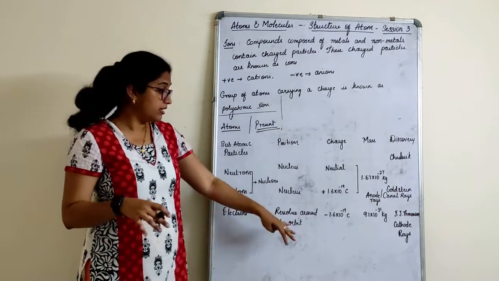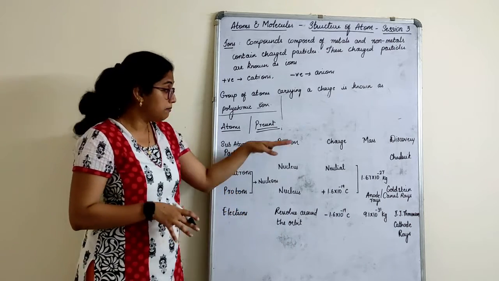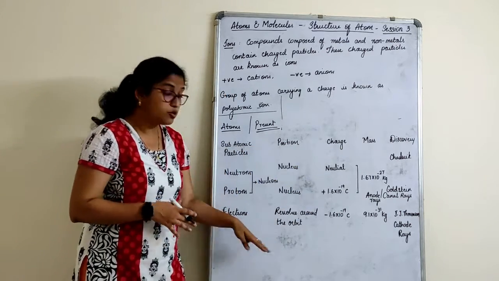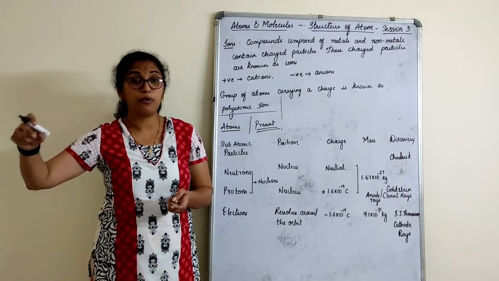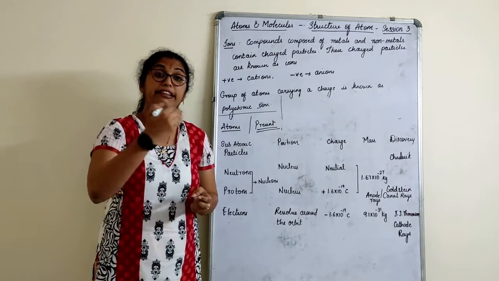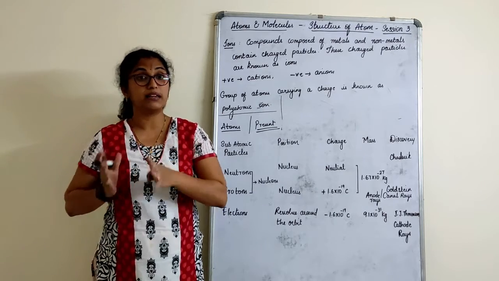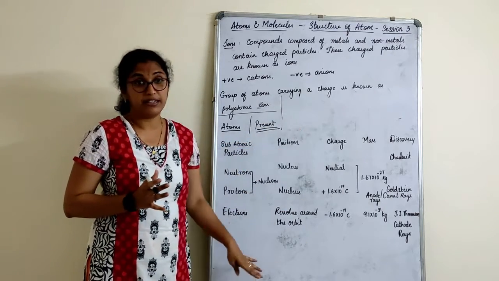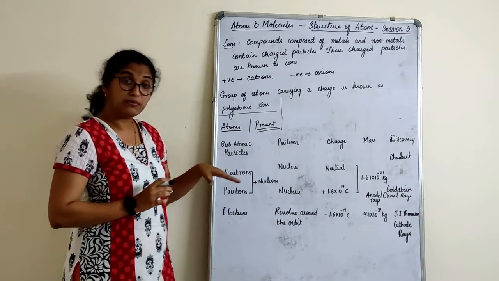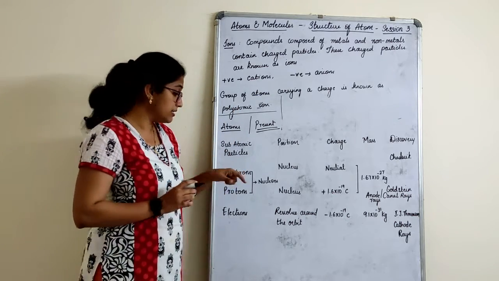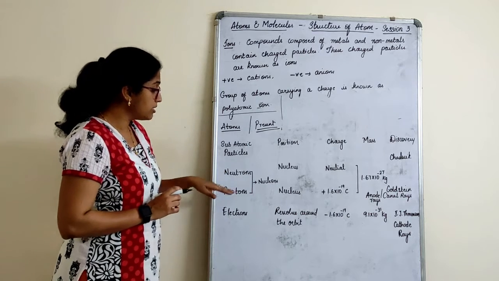Presently what we are following, on that basis I am giving you this. But still, there were so many misconceptions about that: how are the electrons placed, how are protons placed, where it is placed. Then finally they came up to one conclusion. That is what I have written as of now. So in the present scenario, what we consider here is that an atom consists of three subatomic particles: neutrons, protons, electrons.